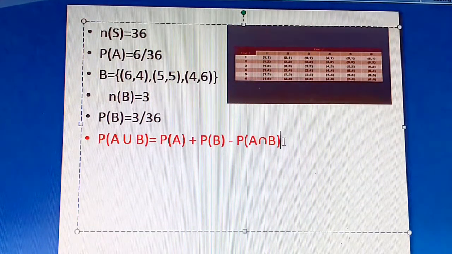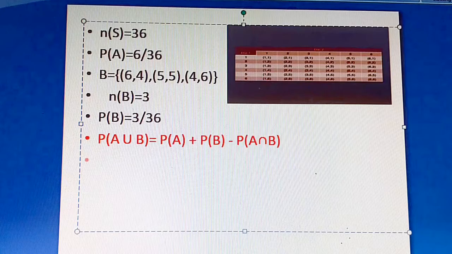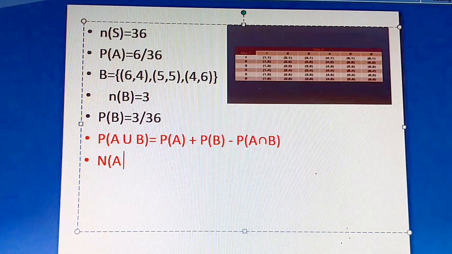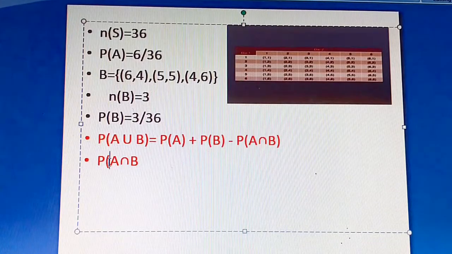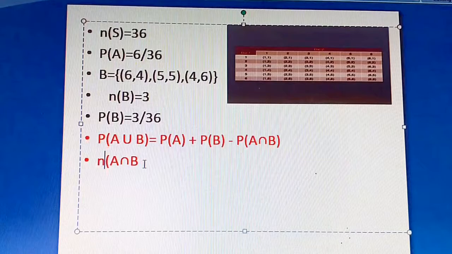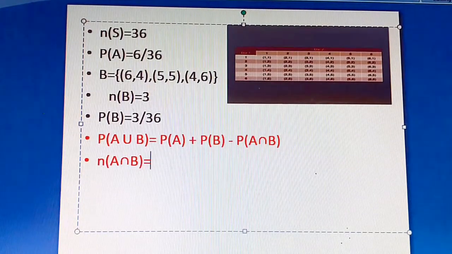Okay, so for that we have to find P of A intersection B. How many terms did we have in common? Only one term was common. So we'll write N of A intersection B, the number of terms in A intersection B, is equal to one. You have only one event common.